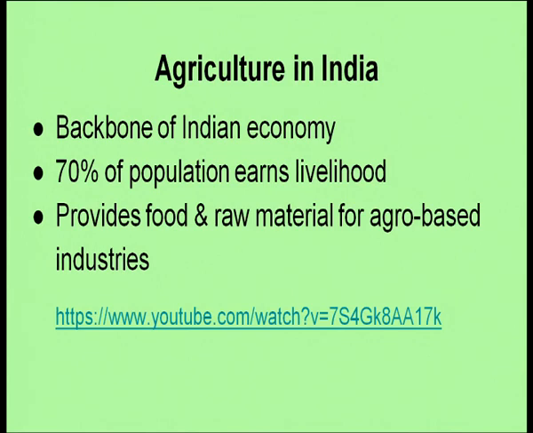Now, as we know that it is the main type of economic activity that majority of the Indians perform, and this is the backbone of our economy, and 70% of population earns its livelihood from this, and it provides food and raw material for agro based industries also. Now, what are the different factors that have resulted in this sort of agriculture in India, and we have lots of varieties of crops here.